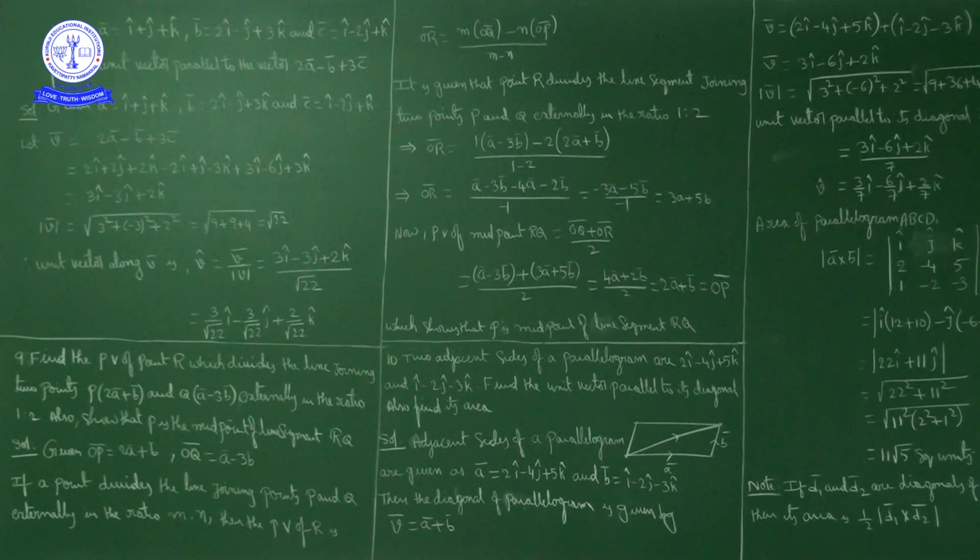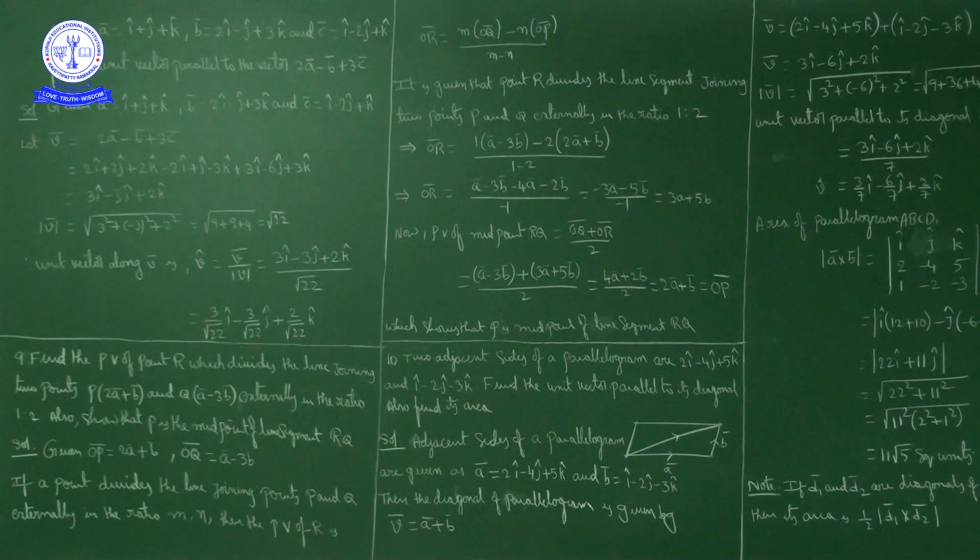Okay. Next, what else we have to show? We have to show that P is midpoint of line segment RQ. So first of all, we will find midpoint of RQ. Position vector of midpoint of RQ is equal to what we get? OQ bar plus OR bar by 2.